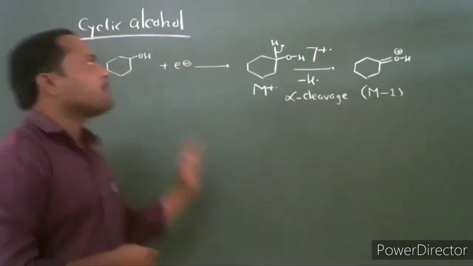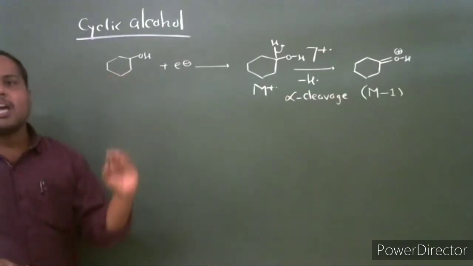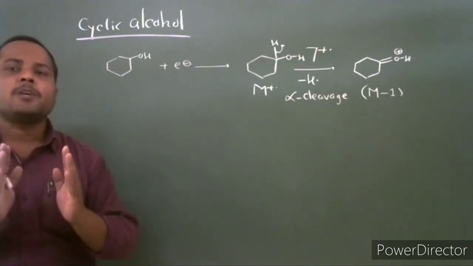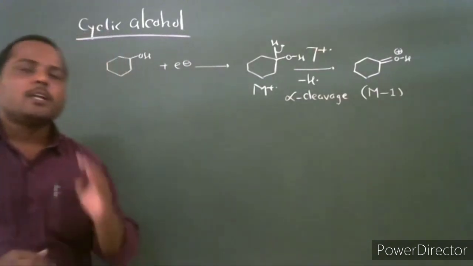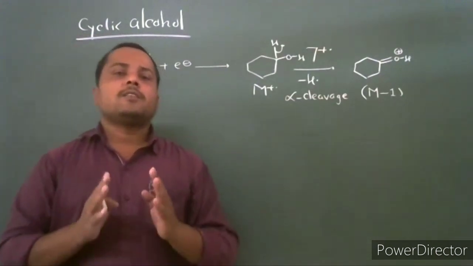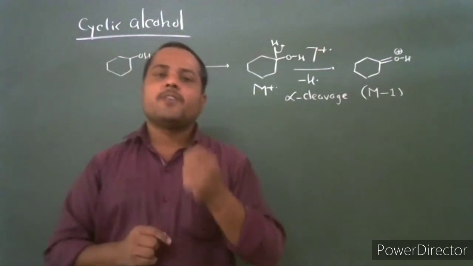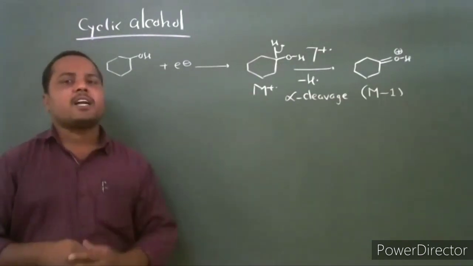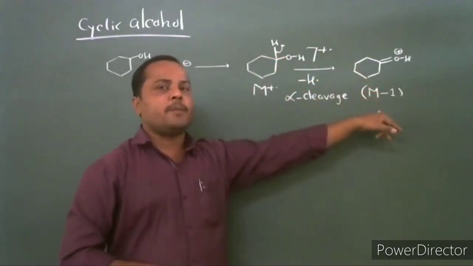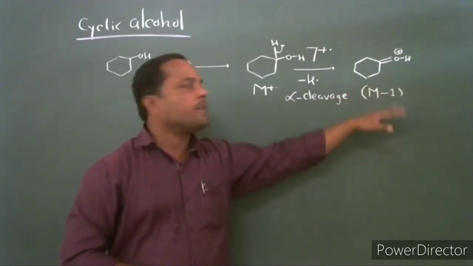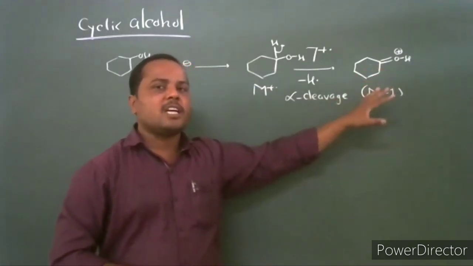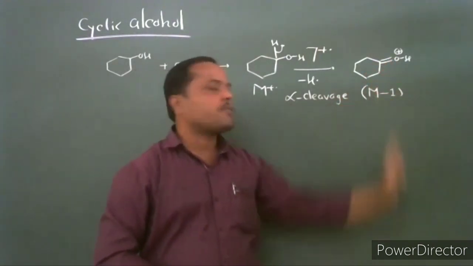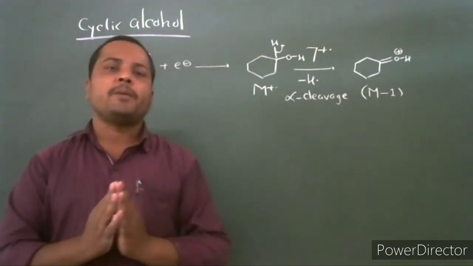Then what is the fragmentation pattern for cyclic alcohol? The molecular ion peak for cyclic alcohol is generally strong in nature. Cyclic alcohol undergoes fragmentation in three different ways. The first mode of fragmentation is alpha cleavage. Through this alpha cleavage, the loss of a hydrogen radical takes place and gives the M-1 fragment ion. This is the oxonium ion. The carbocation is formed. This carbocation is well stabilized by electron donating resonance effect, and the M-1 fragment peak is formed.